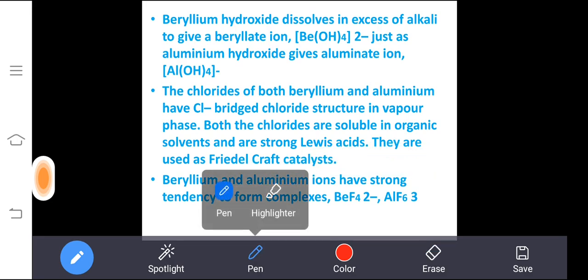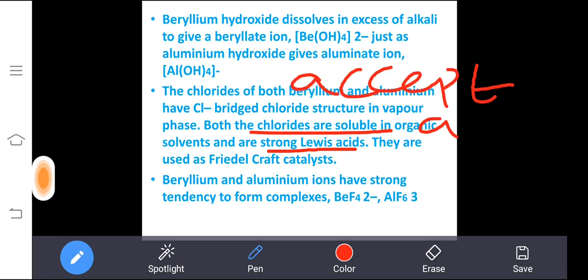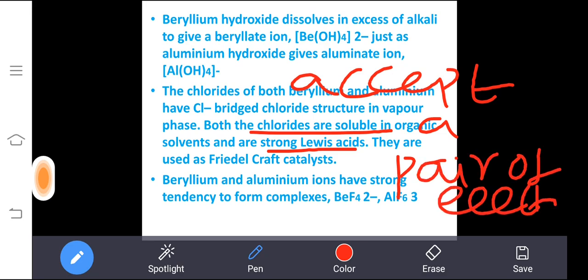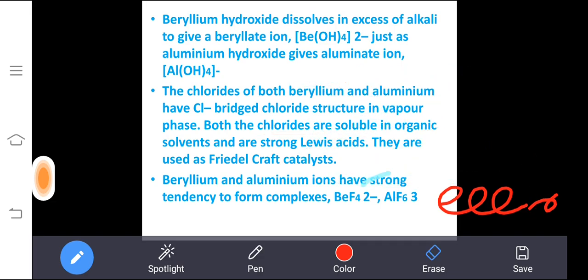And both the chlorides are soluble in organic solvents and act as a Lewis acid. We know the meaning of Lewis acid. Lewis acid is a substance which can accept a pair of electrons. That is called a Lewis acid. So both aluminum chloride and beryllium chloride will act as a Lewis acid, and it will be used as a catalyst in the Friedel Crafts reactions.